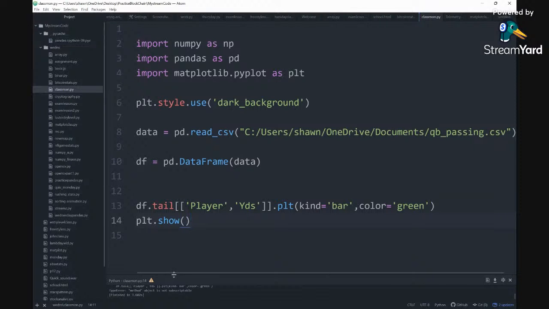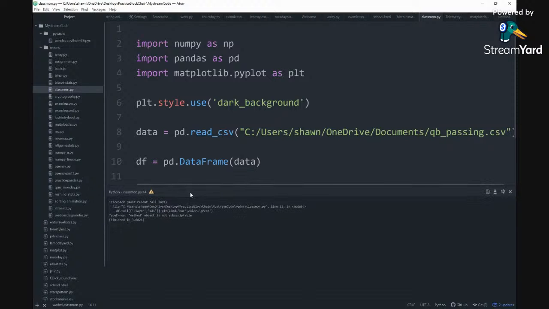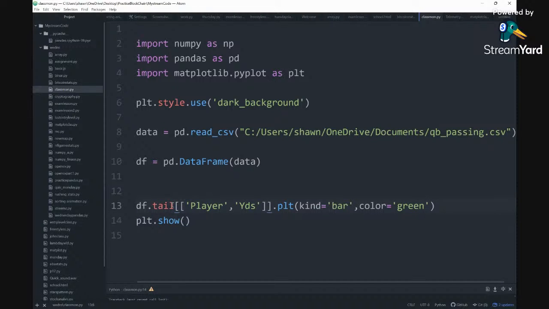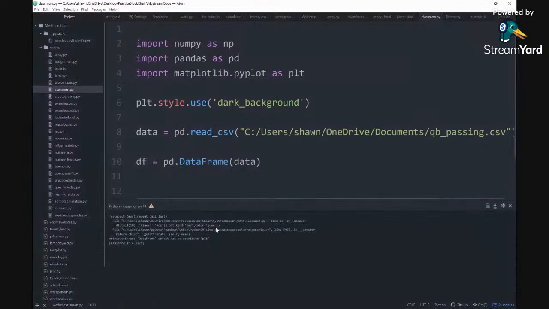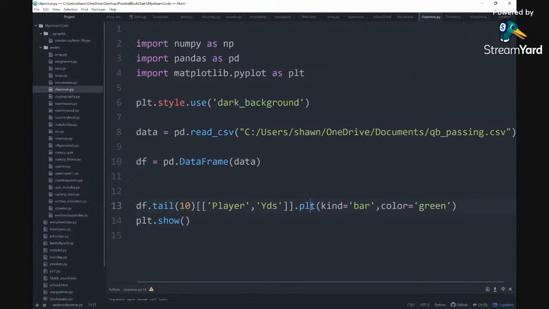All right, it says an error online. Oh, I know what I did wrong. So let's do the first 10: df dot tail. Oh, so it's not giving me that. It says data frame. Oh, my fault. It's going to be plot right here. So we're going to plot this graph right here: df dot plot, and then the kind of graph we're going to create.